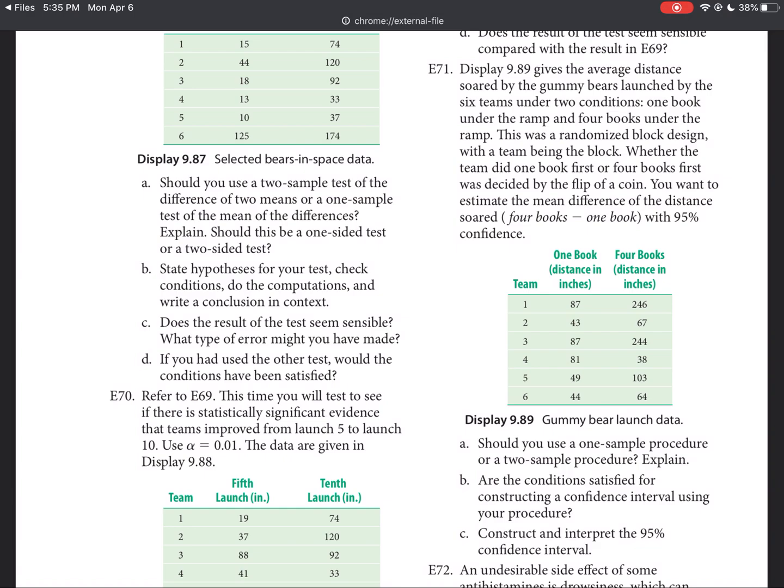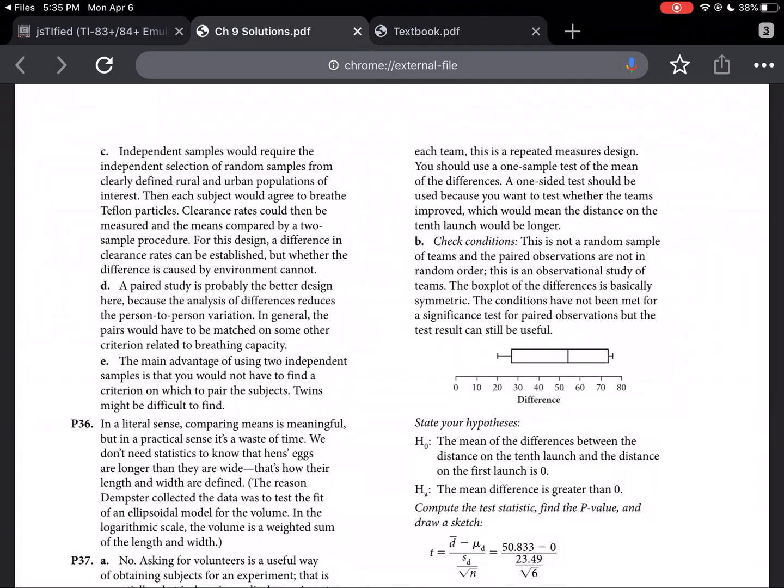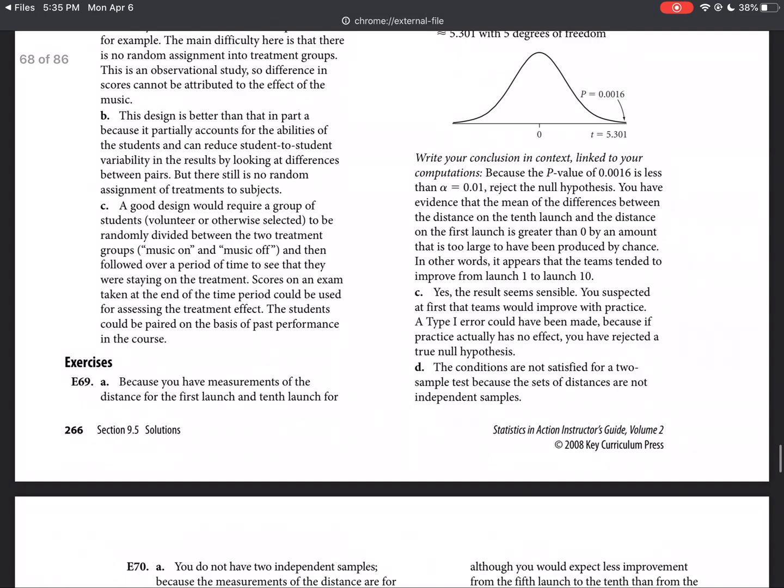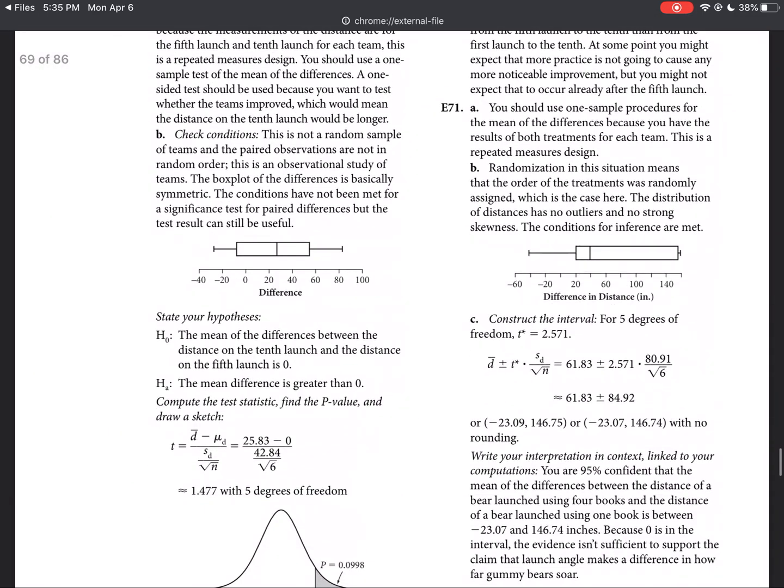Now to check the conditions this time, I will not be plugging them in on the calculator. I'm just going to show you the results here on the answer key. So if I scroll down here to number 71, you'll see that it told us we should use a one sample procedure for the mean of the differences because we have results of both treatments for each team. This is repeated measure again.